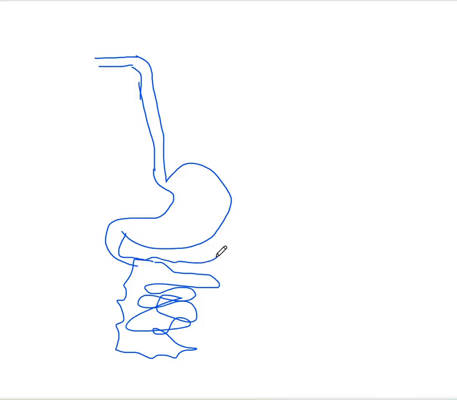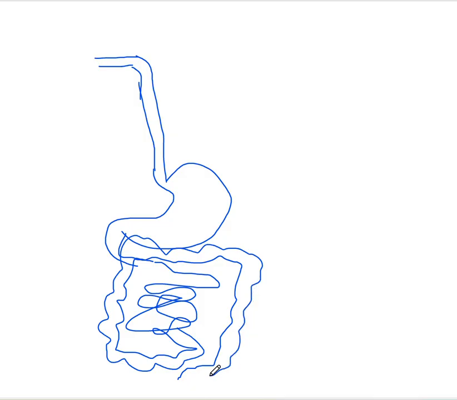I'm just drawing this one. Large intestine is there. And then you have the rectum and the anus. I'm not going to draw that one.